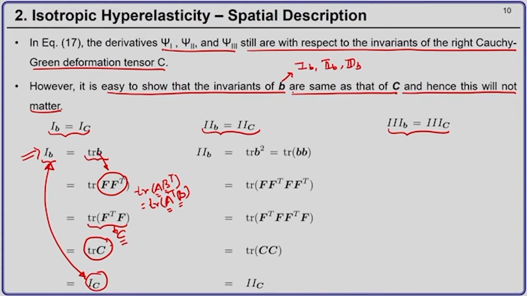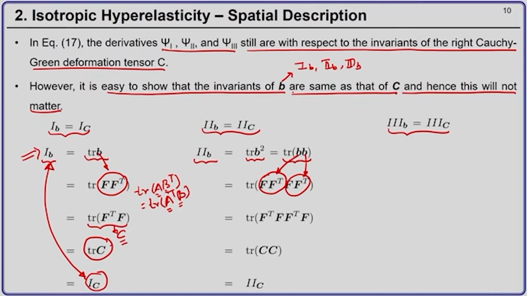Similarly, I can show it for the second invariant. The second invariant of B is nothing but trace of B square, which I can write as trace of B into B. Now, B is nothing but F F transpose.